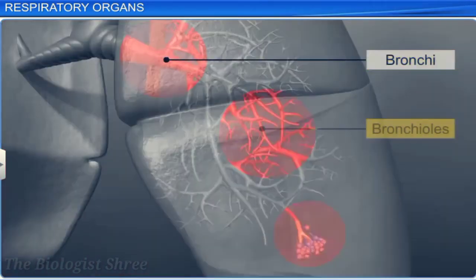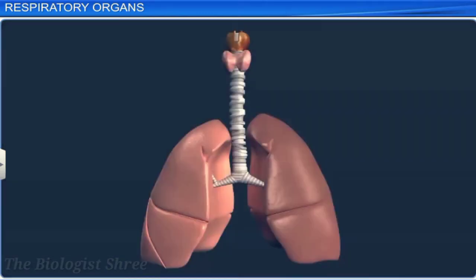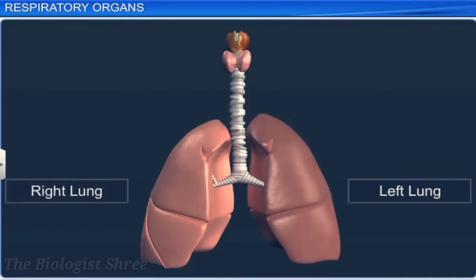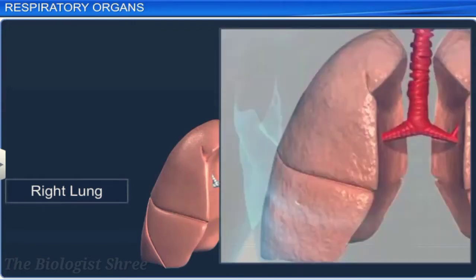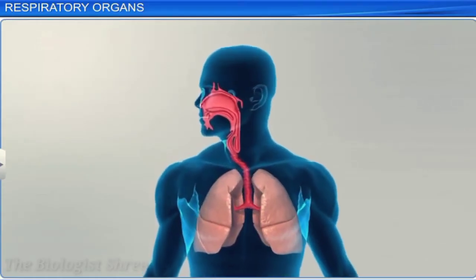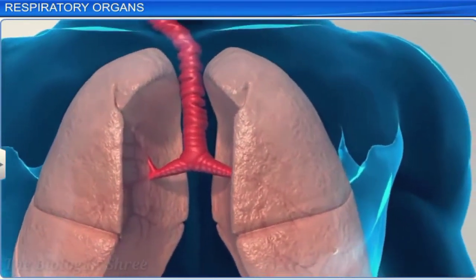Bronchi, bronchioles, and alveoli form a part of a pair of lungs, the left lung and the right lung. The left lung has 2 lobes and is slightly smaller because of the location of the heart near it. The right lung is bigger with 3 lobes. The lobes are spongy and elastic organs with broad bottoms and tapering tops.